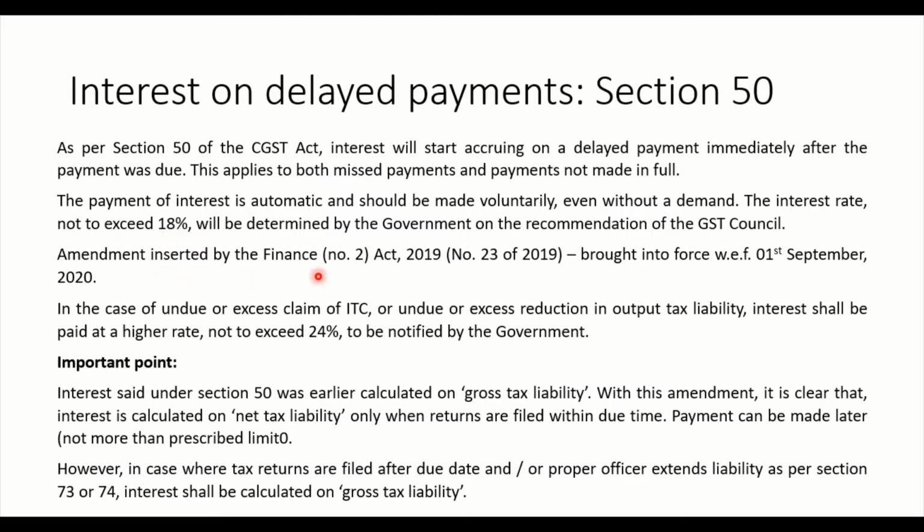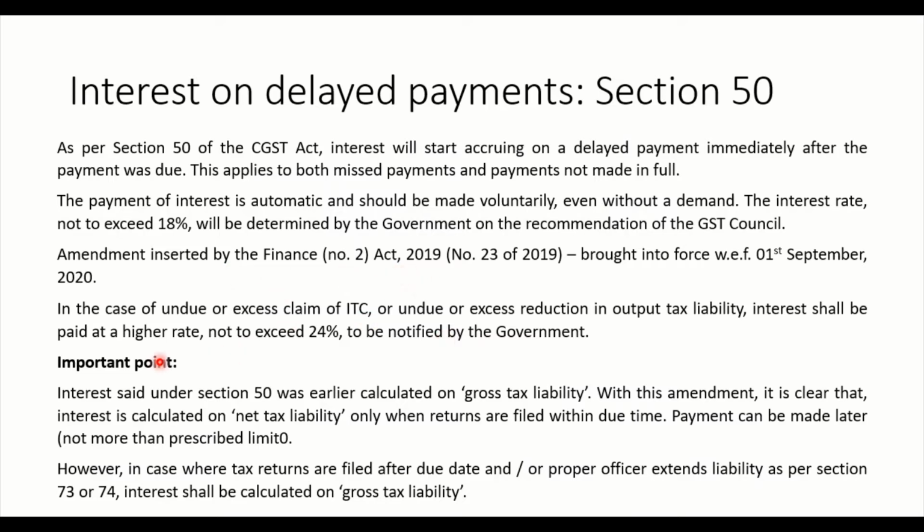An amendment inserted with the Finance Act 2019, with effect from 1st September 2020, said that in the case of undue or excess claim of ITC, or undue or excess reduction in output tax liability, interest shall be paid at a higher rate not to exceed 24%. It means 6% interest has again been increased, and it is as notified by the government.